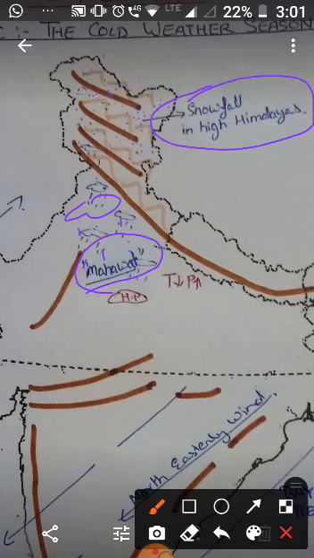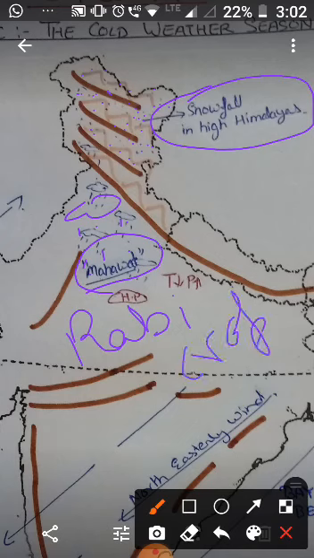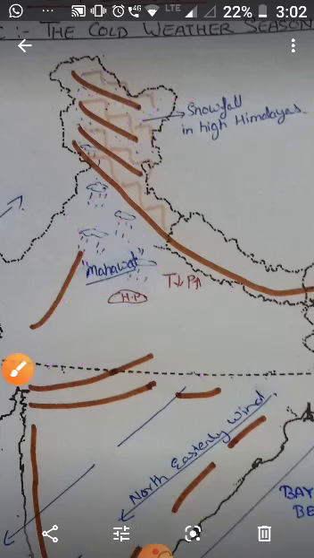And this light rainfall is what you can see here. Although the total amount of winter rainfall is low and locally known as Mahawat, it is of importance for the cultivation of Rabi crop. Rabi crop, that is wheat. This rainfall is good for the cultivation of wheat.